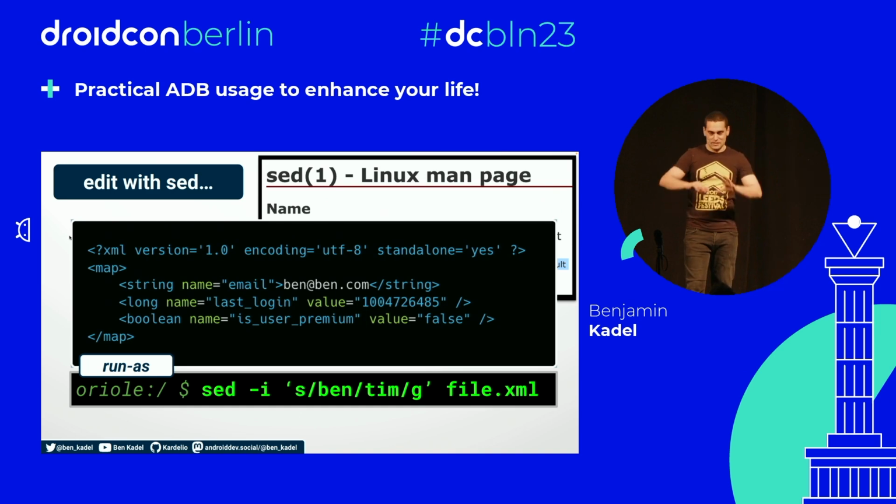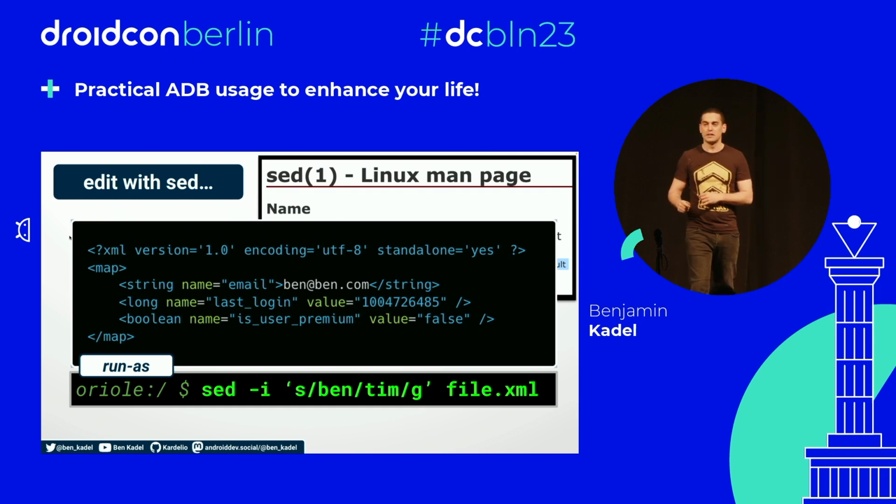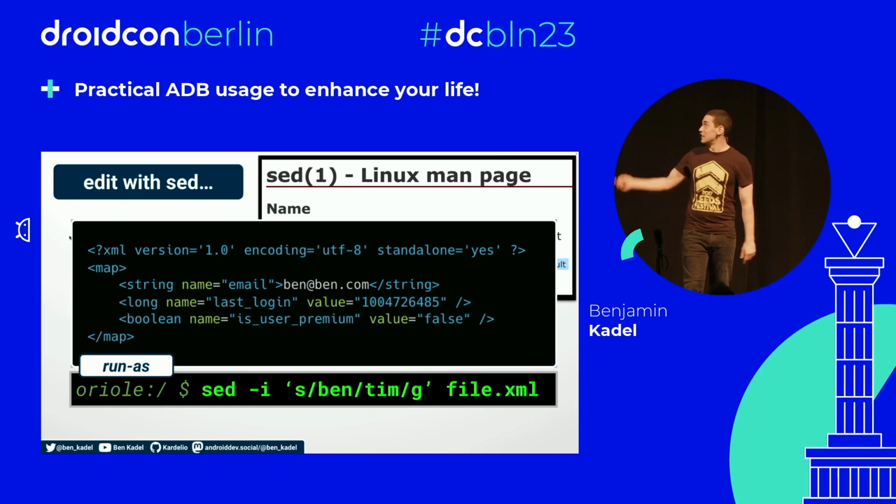Now, sed programs are a whole other talk, not for now, but this one, just for ease of use, basically changes every instance of the word Ben to Tim. So we change our shared preference file, and the email ben@ben would become tim@tim. Fine. We've done it. We've changed some shared preferences, but probably everyone's a little bit deflated because that took a lot of effort, right? That sucks. And it's also very, very dangerous, because if Ben is anywhere else in that shared preference file, that nasty sed program will really cause some trouble.